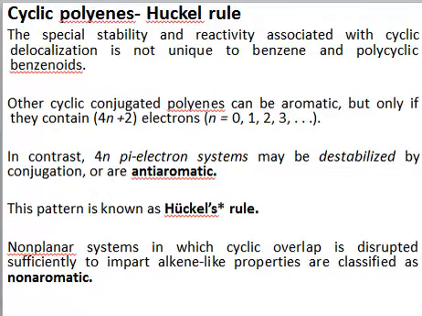And the criterion for a system to be anti-aromatic is that the system must be cyclic, conjugated, a polyene, planar, and have 4n pi electrons. So the only difference between aromatic and anti-aromatic is the number of pi electrons. An aromatic system must have 4n+2 pi electrons, but an anti-aromatic system must have 4n pi electrons. So this pattern of having 4n+2 pi electrons and being aromatic, and having 4n pi electrons and being anti-aromatic, is known as the Huckel rule.